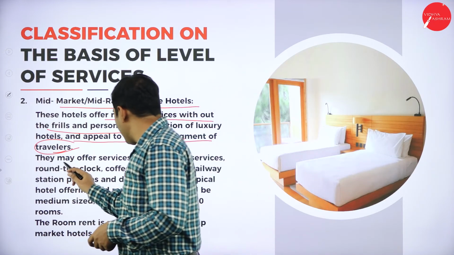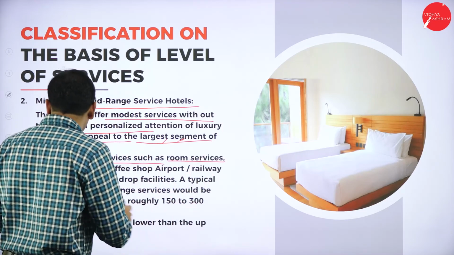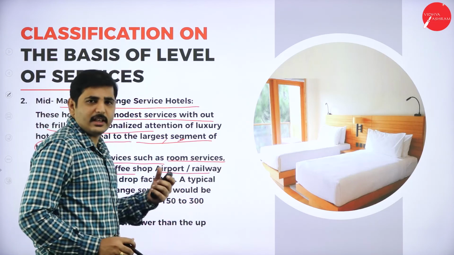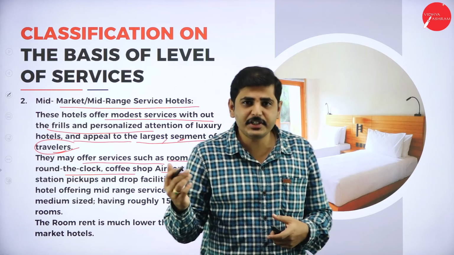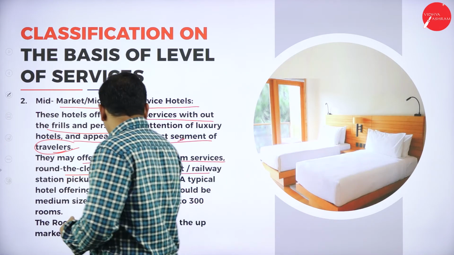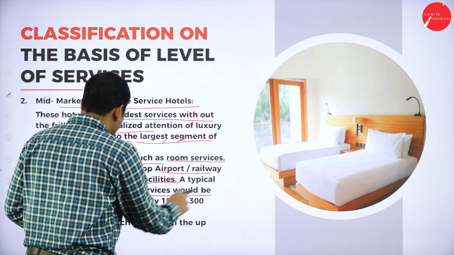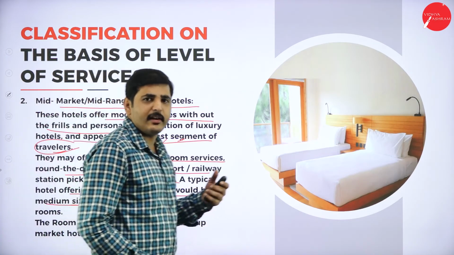Next, they may offer services such as room service. So minimum room service is available, and also round the clock coffee shops and airport travel. For example, if the guest wants to go to the airport, bus stand, or railway station, they will provide taxi facilities, and pick up and drop facilities will also be available. A hotel offering mid-range service would be medium size, having roughly 150 to 300 rooms.